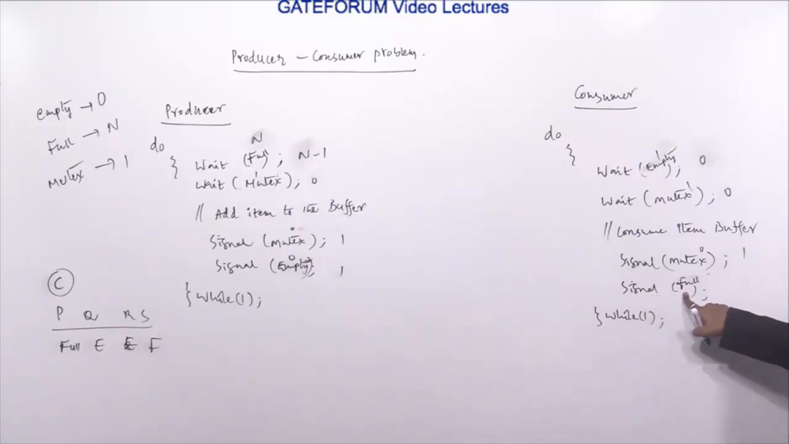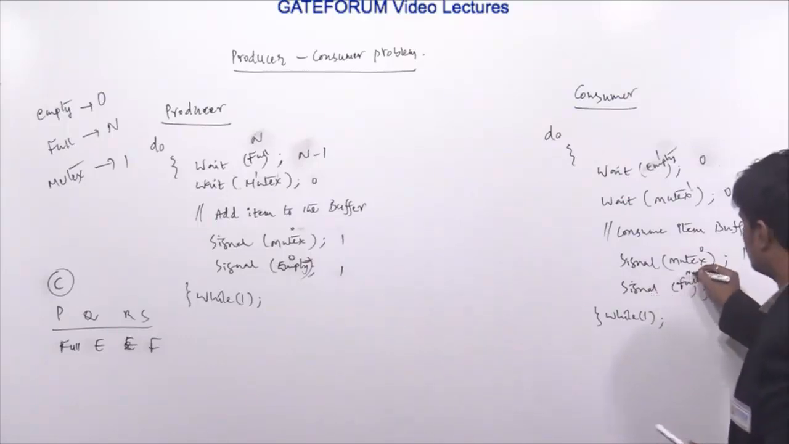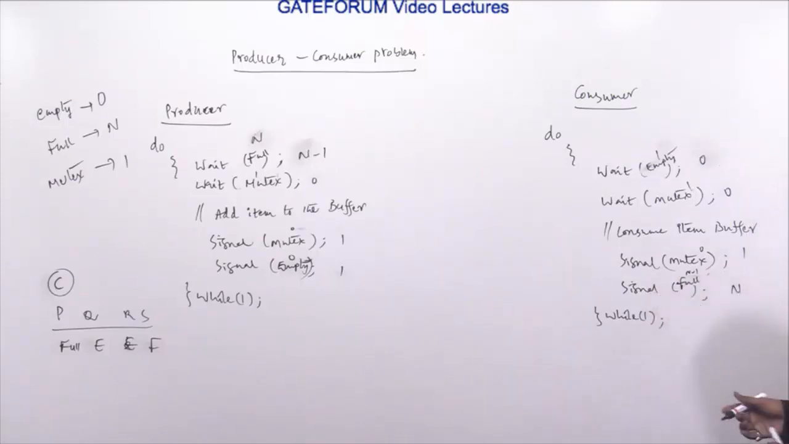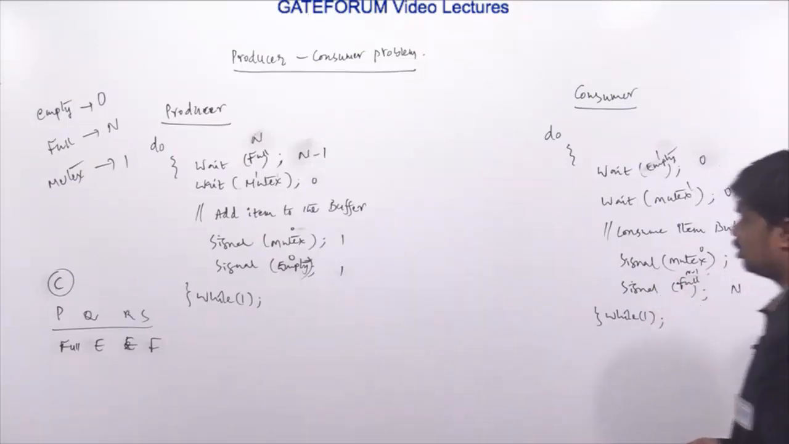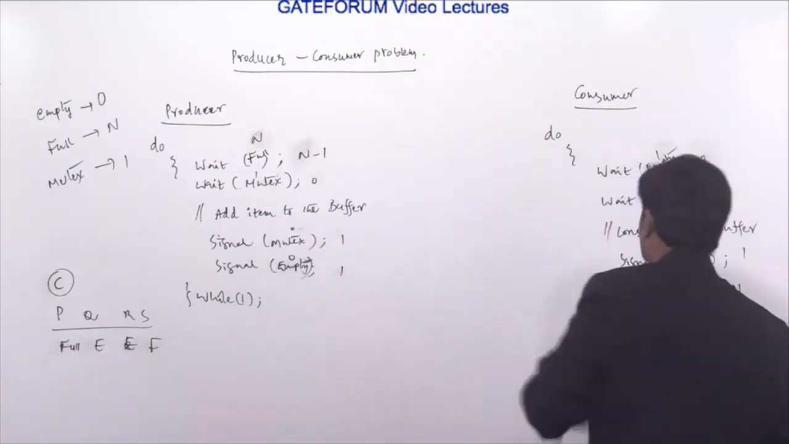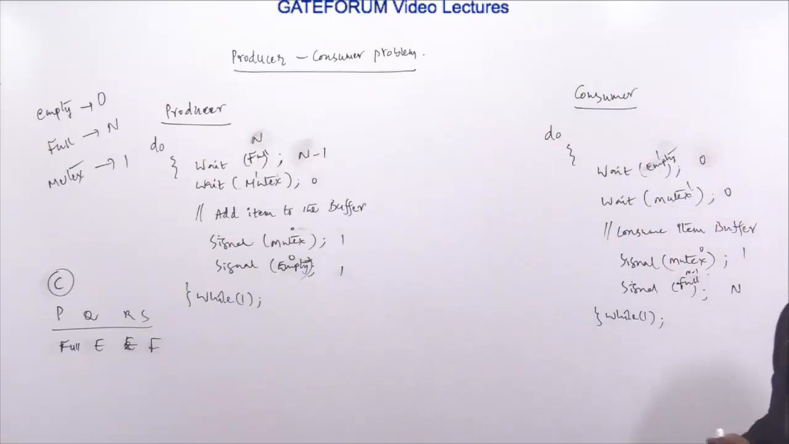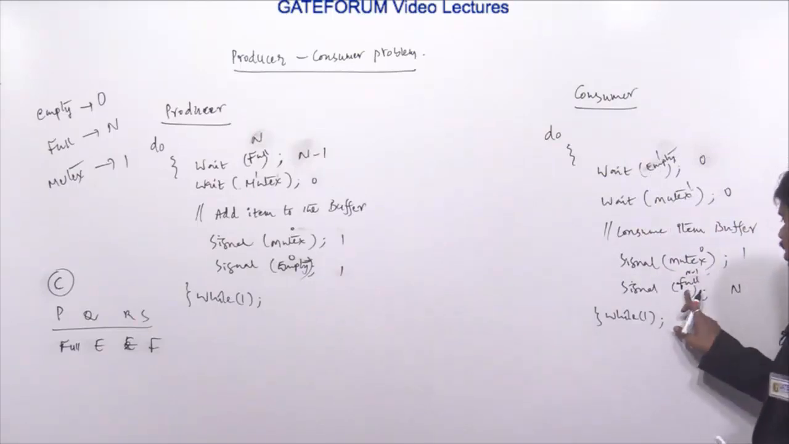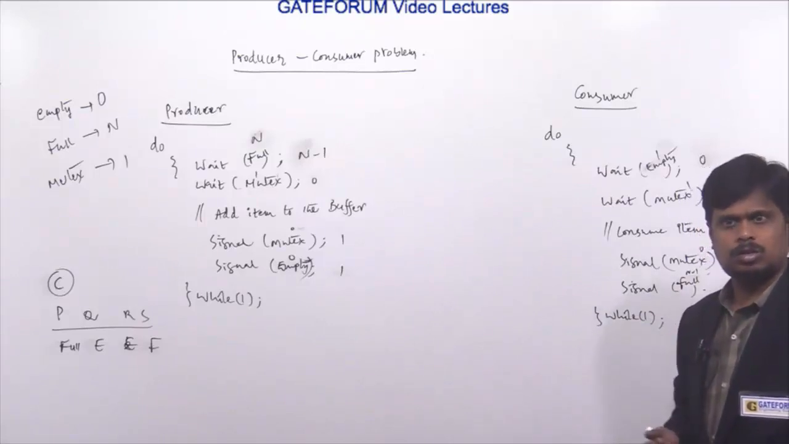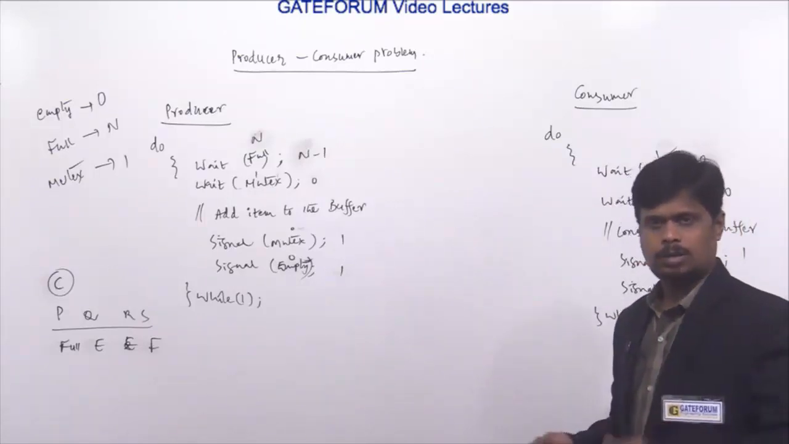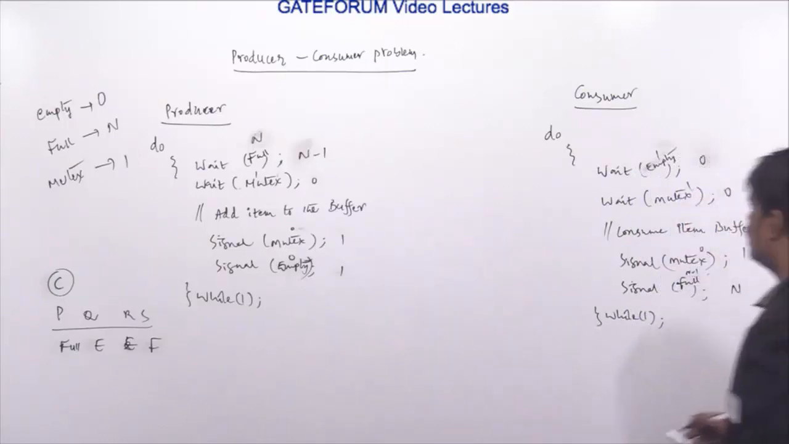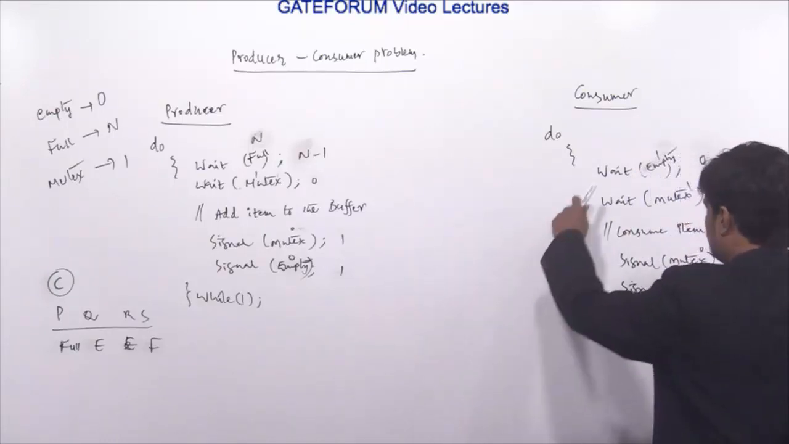Signal of full. How much is full? N minus 1. Then you are incrementing that. So the signal operation means the full becomes N again. So one item is produced by the producer and one item is consumed by the consumer. Now full is N. What is the meaning of full being N? Full denotes the number of available slots in the buffer for the producer to perform the write operation. So one item is produced, one item is consumed.